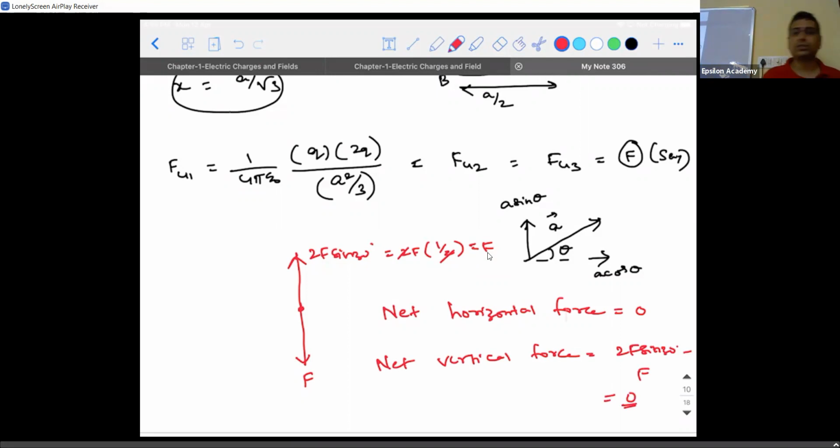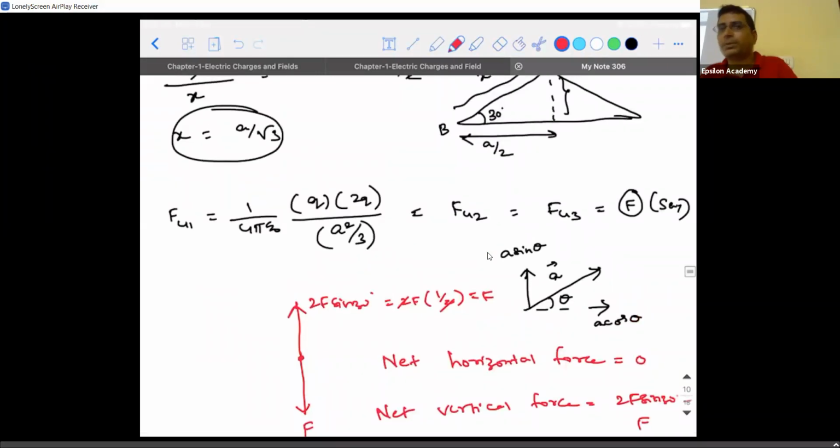So for this kind of system, what is the net force acting on it? If you place equal charges at the vertices of an equilateral triangle, irrespective of whatever magnitude you place at the centroid, the force experienced by the charge at the centroid is always 0 because of the symmetrical nature. Is it clear? This is an application of the principle of superposition. Please make a note of this. If there is any doubt, get it clarified. I'm repeating it. This is also important because it is applied in many other derivations. If there is a doubt, immediately ask.